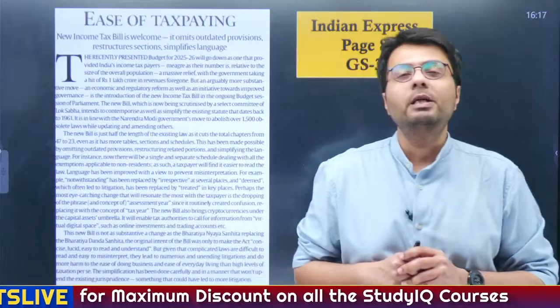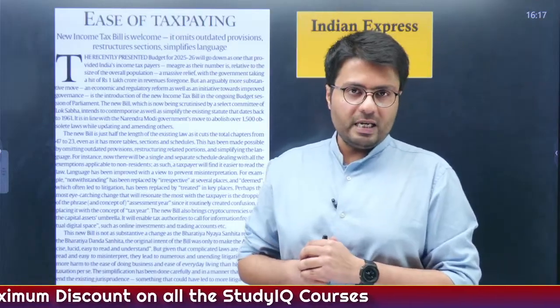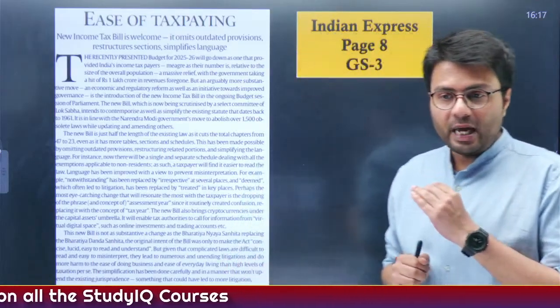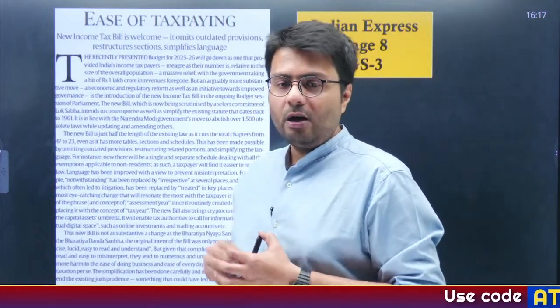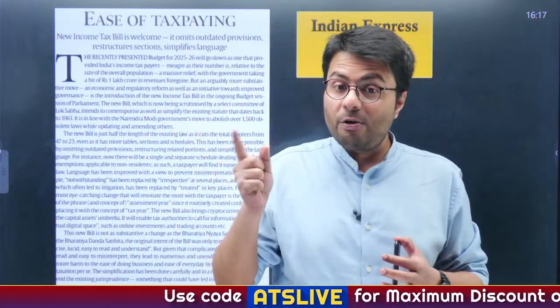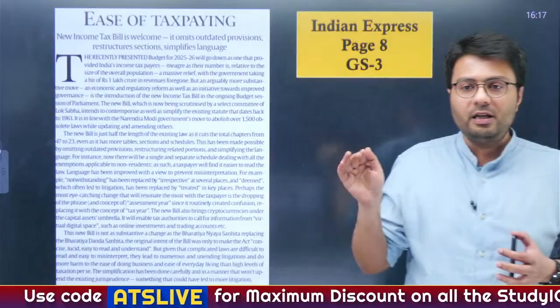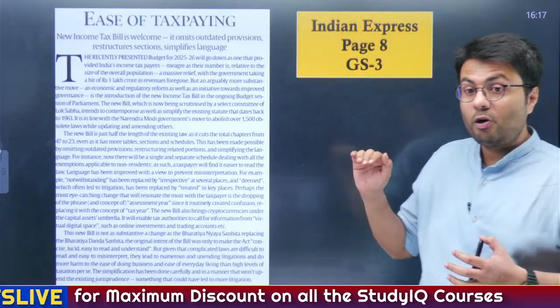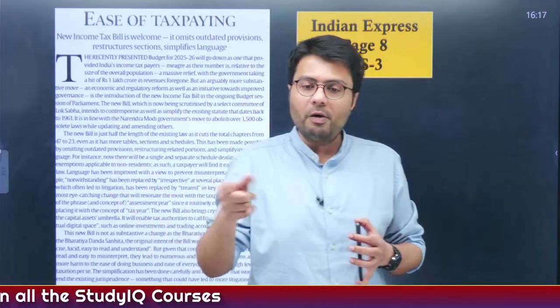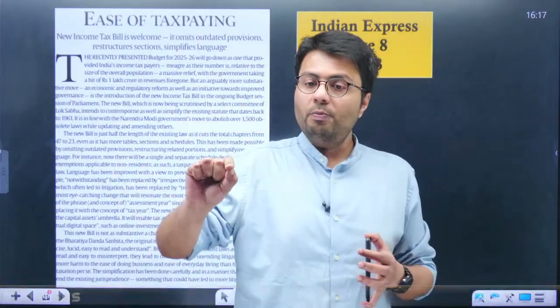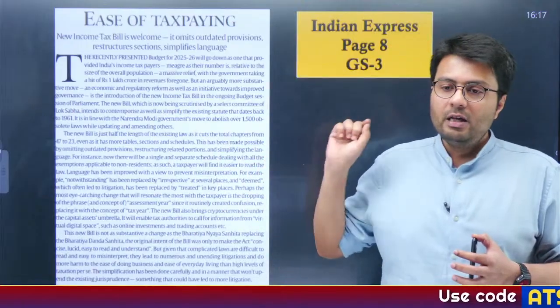This article appeared in the editorial section of the Indian Express newspaper on page 8. So, these 100 districts are across Bharat. Yes, actually across Bharat. But the criteria for identifying these 100 districts is that they are agriculturally backward, that their productivity is less, the cropping intensity is less, and also the availability of credit to farmers in these districts is less. So by that we are identifying the districts.